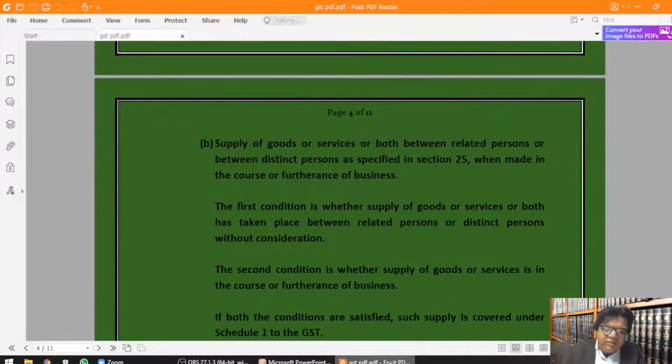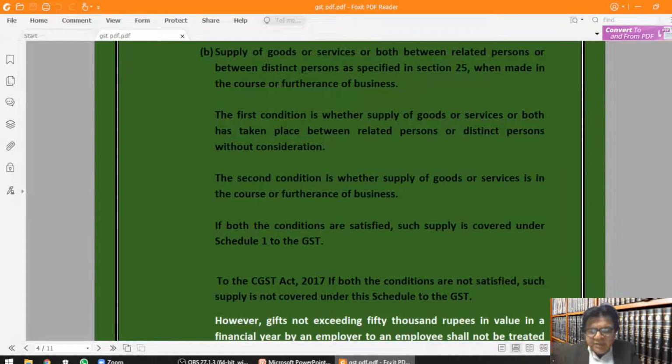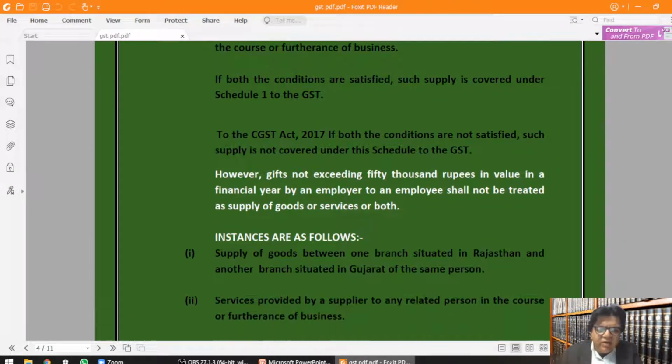The supply of goods or services or both between related person or between distinct person as specified in section 25 when made in the course or furtherance of business. The first condition is whether supply of goods or services or both has taken place between related person or distinct persons without consideration. The second condition is whether supply of goods or services in the course or furtherance of business. If both the conditions are satisfied, such supply is covered under Schedule 1 to the CGST Act 2017. If both the conditions are not satisfied, such supply is not covered under this schedule to the GST.